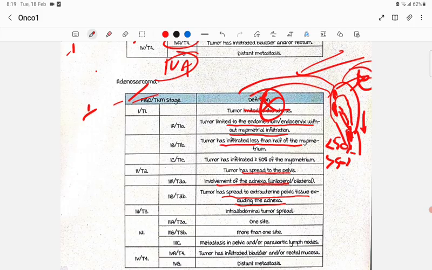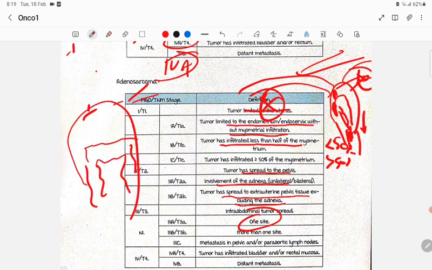Then stage 3 is all the same as intra-abdominal spread, same as leiomyosarcoma. If it is abdominal organs, like bowel, on one side, it is 3A. If it is more than one side, then it's 3B. 3C is metastatic pelvic lymph nodes and para-aortic lymph nodes. Okay, then stage 4 is the same.